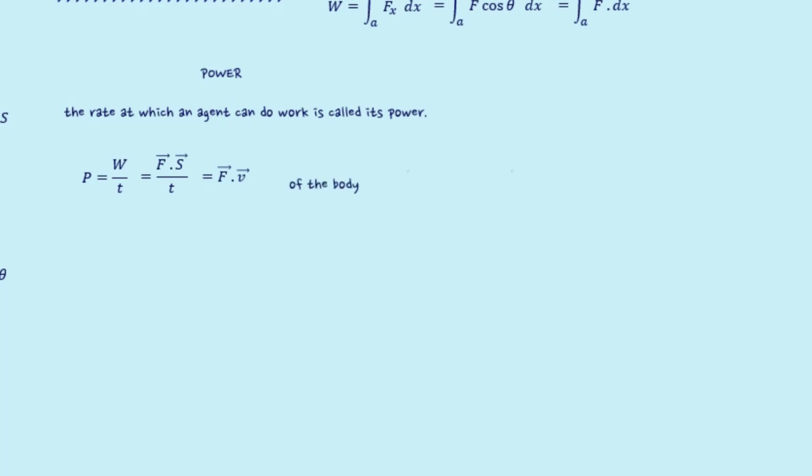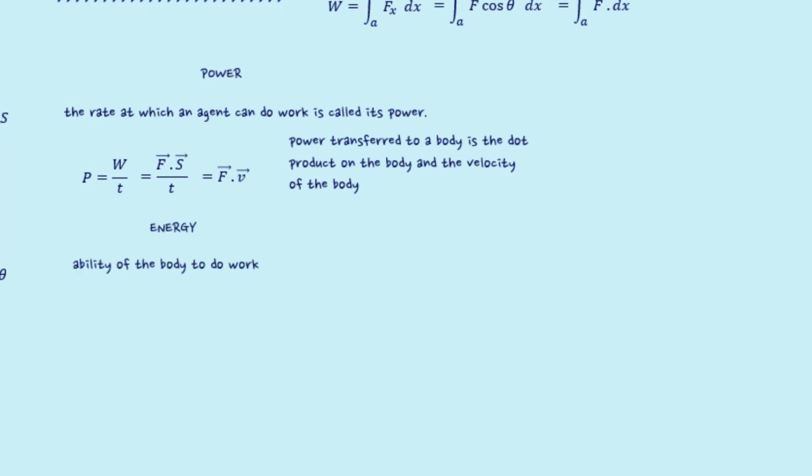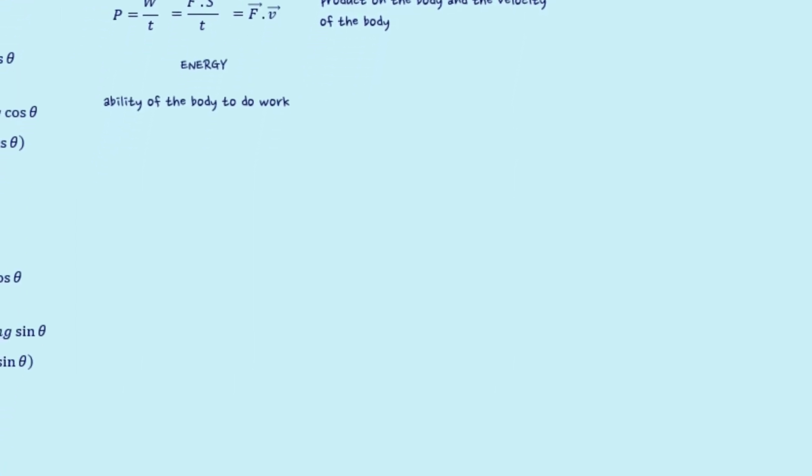Hence, power transferred in a body can also be expressed as a dot product of the applied force and the velocity of the body. Now let us move to energy. The energy of a body is defined as the ability or capacity of that body to do work. We are mainly going to discuss mechanical energy here, which is associated with the motion and the position or configuration of mechanical systems. Mechanical energy is of two types. First one is kinetic energy, another one is potential energy.